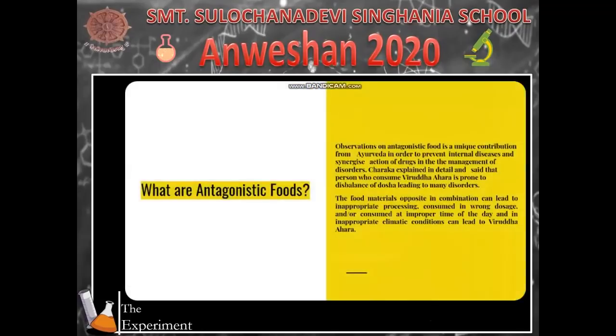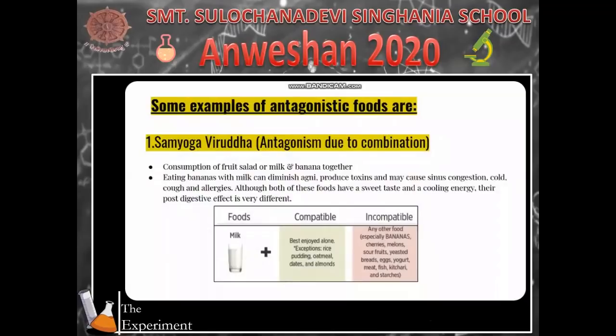Indigenous foods are a unique contribution from Ayurveda in order to prevent internal diseases and synergize the action of drugs in the management of disorders. Some examples of antagonist foods are: first, Samyoga Viruddha, which is antagonism due to combination. Consumption of fruit, salad or milk and banana together causes this type of Samyoga Viruddha. Eating bananas with milk can damage Agni, produce toxins and may cause sinus congestion, cold, cough and allergies.